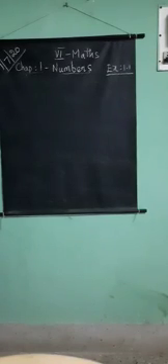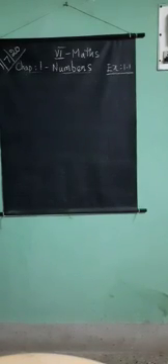Good morning, students. Already we have learned exercise 1.1, first 5 questions. Now we have to move to the 6th question, that is, observe the commas and write down the place value of 7.